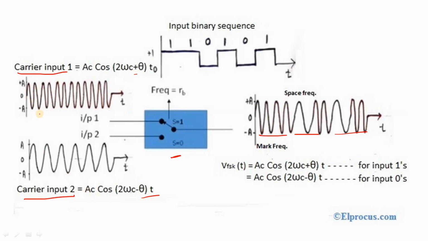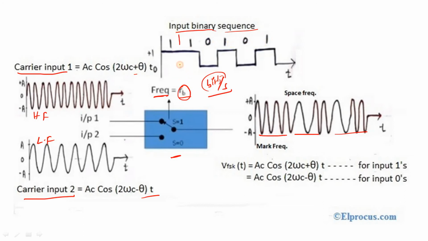In the wave representation, this is the high frequency signal and this is the low frequency signal. So here the frequency of any signal is equivalent to the bit rate. What is meant by bit rate? Per second, how many bits are transferred is called the bit rate. So suppose the input binary sequence is like this: 1 1 0 1 0 1.